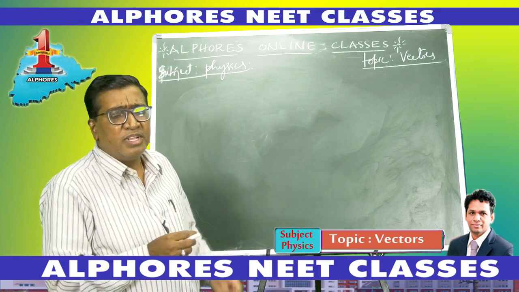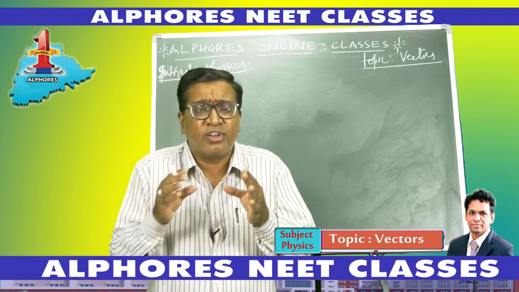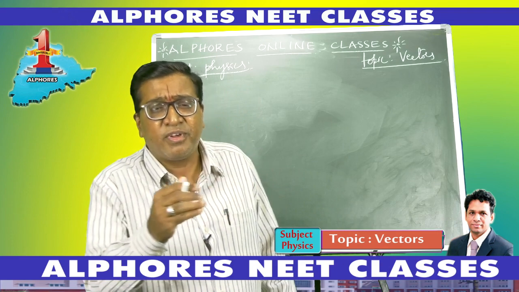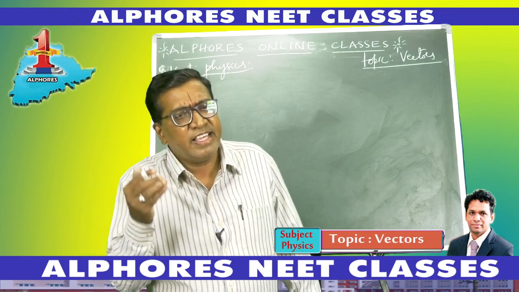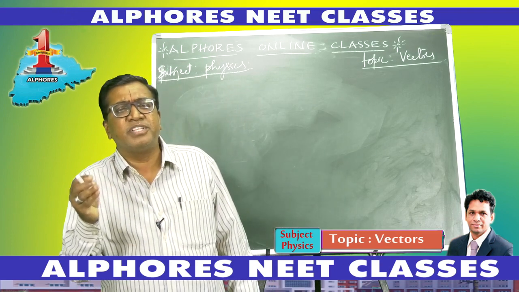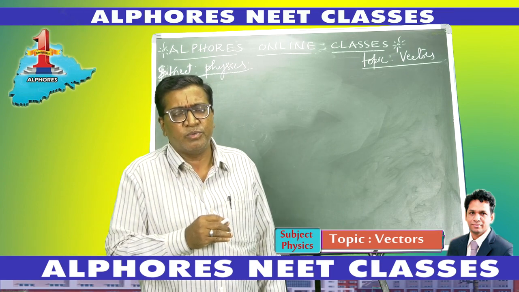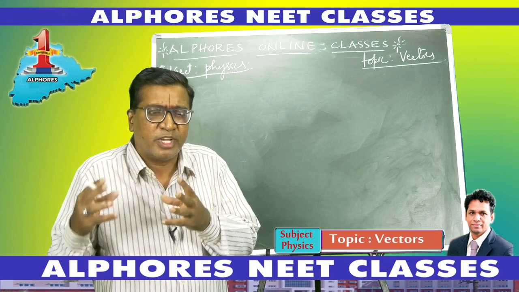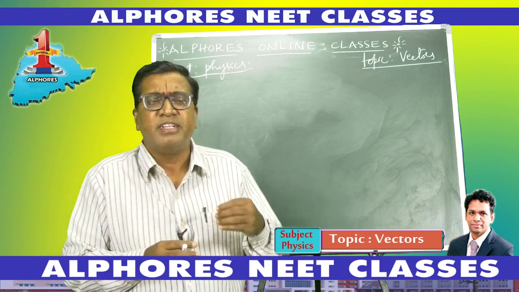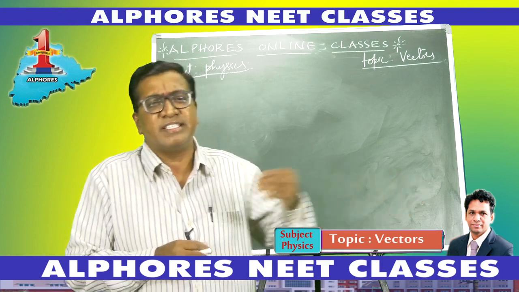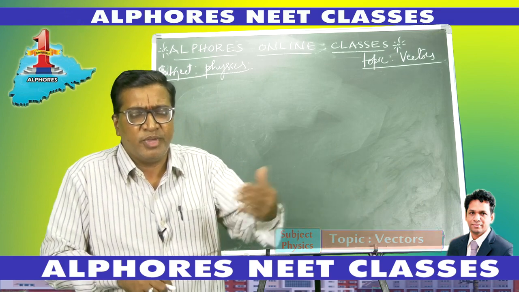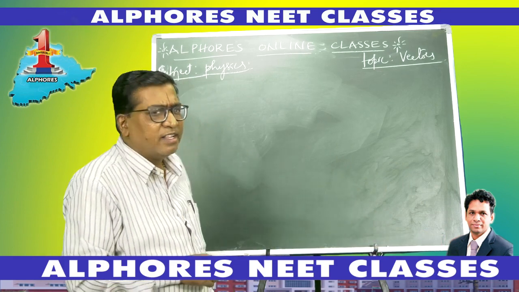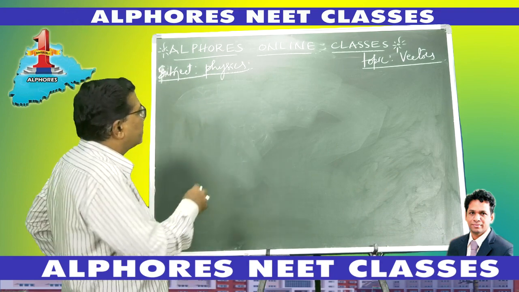When physics laws are associated with vectors, the derivation of laws of physics becomes highly simplified by using the vector rules. When you express laws of physics in vector form, it becomes very simple to understand the concepts of physics. You will know in future how vectors make the concepts of physics very easy.